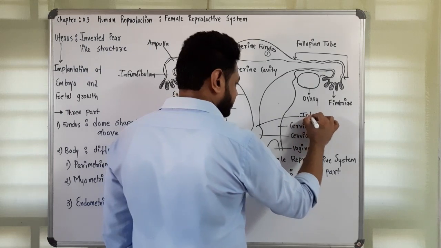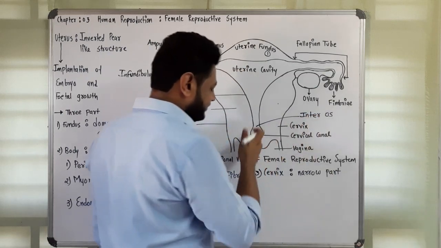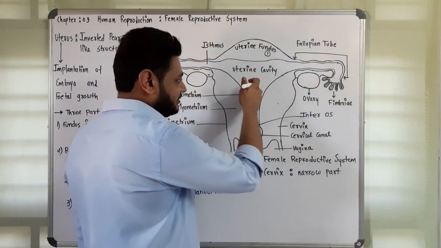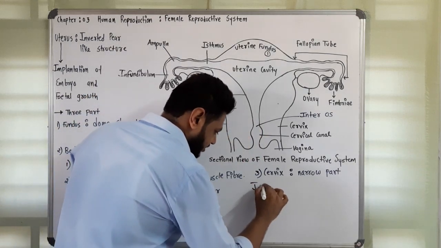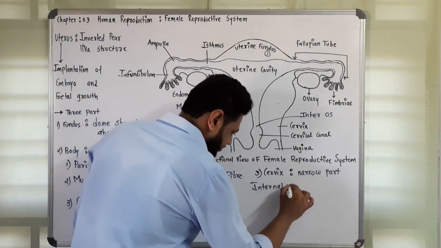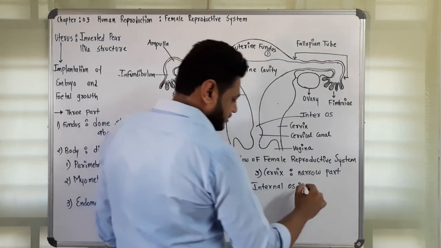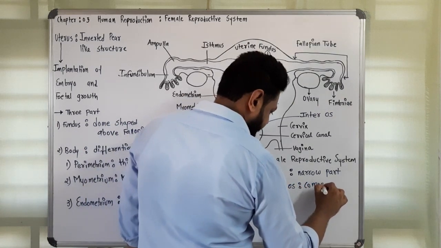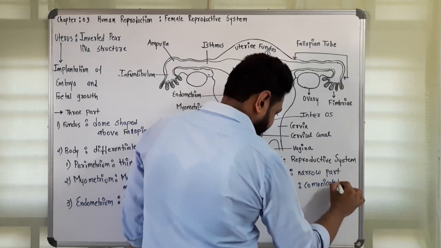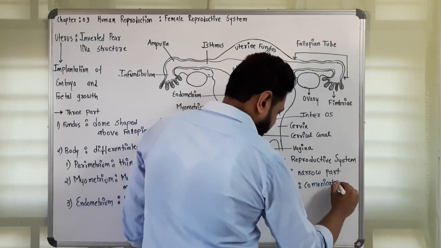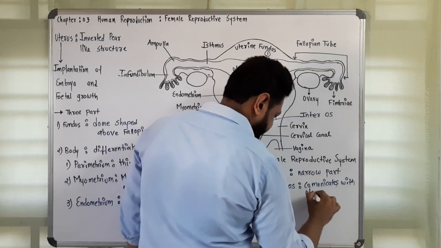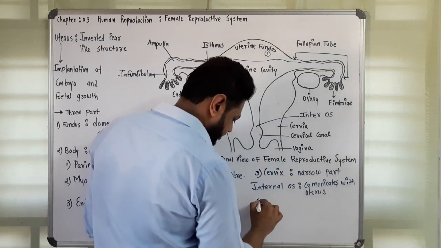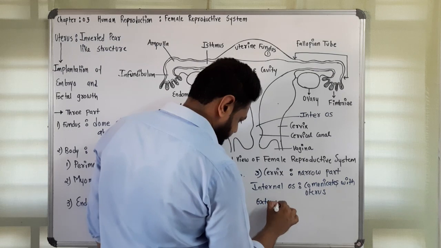This internal os communicates the uterus with the cervix. So I can write over here: internal os communicates internally with the uterus.